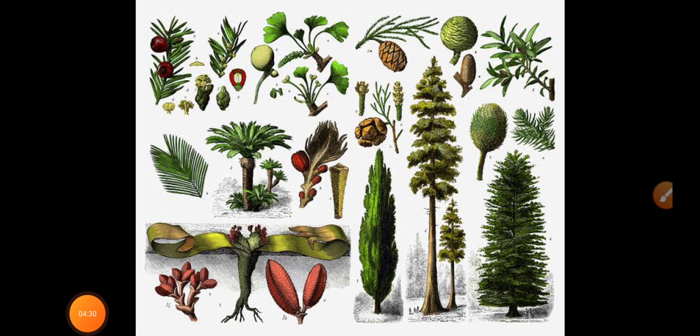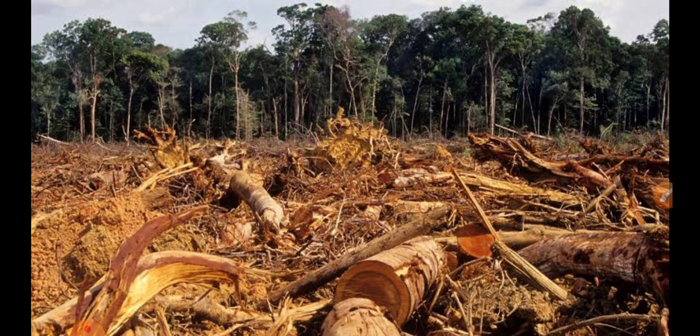But for the sake of our life, to fulfill our needs or to satisfy the human needs, we depend more on these plants as well as animals. As a result, some problems are arising. You may have heard about this. One important problem faced by our nature or the biosphere is deforestation, means cutting down of trees.